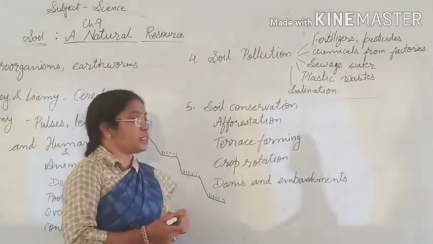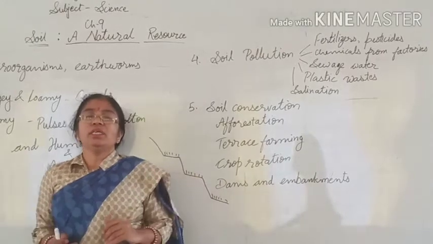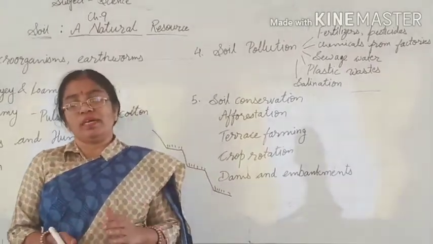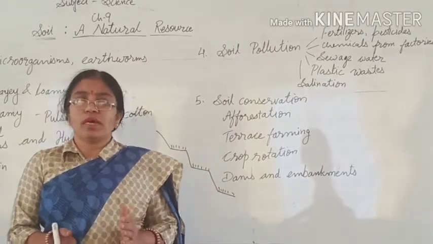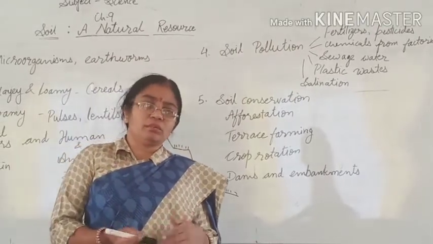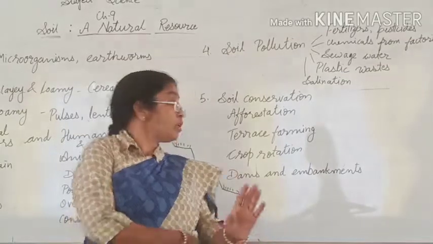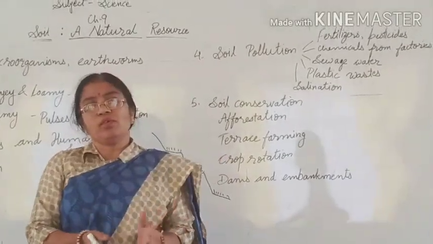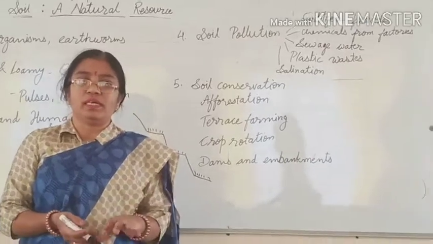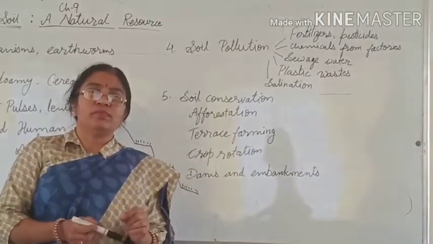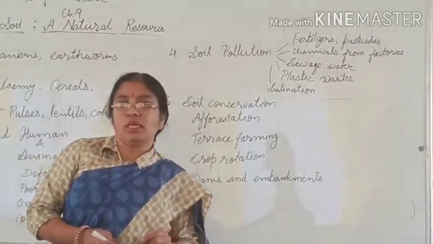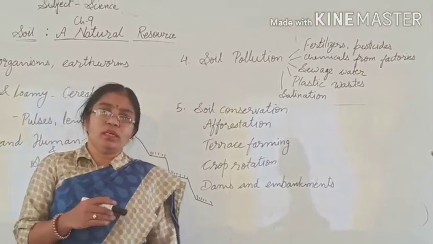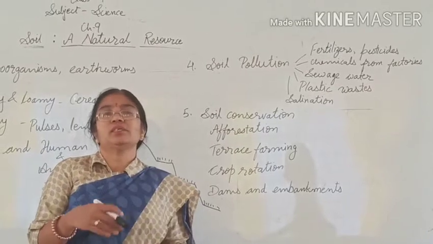Now crop rotation. The nutrient requirements for different types of crops are different. Some crops require certain nutrients and many other crops require different types of nutrients. So if we grow the same type of crop in a field, that particular nutrient will be deficient in that soil. So to prevent it, we grow one crop in one season and another crop in a different season.